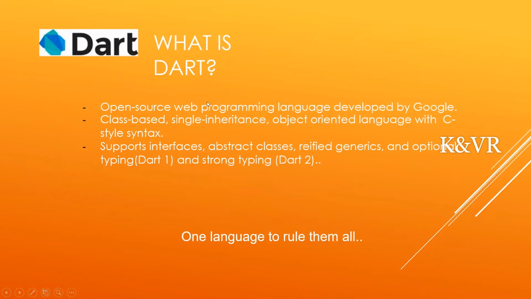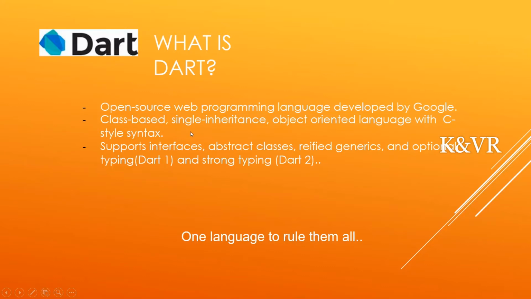Dart is an open source web programming language. It was developed by Google and released by Google in 2015. Officially it was released in 2017. It is also class based with single inheritance. We know the Java programming language and C++; in the same way, the Dart programming language also has class based single inheritance.